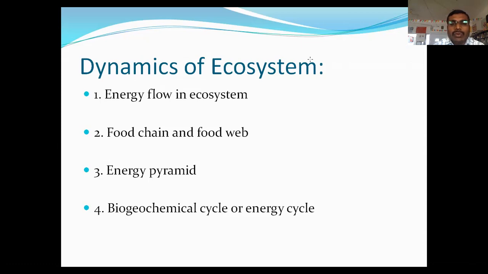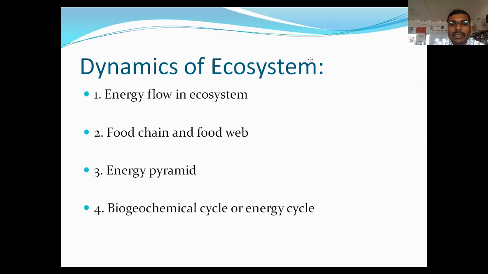And only 5 to 10% energy is transferred to the next level, or it is available for primary consumers. Then primary consumers use that energy that they got from producers for themselves, and only 10 to 20% of it is available for the next level consumers, that is secondary consumers, and so on.